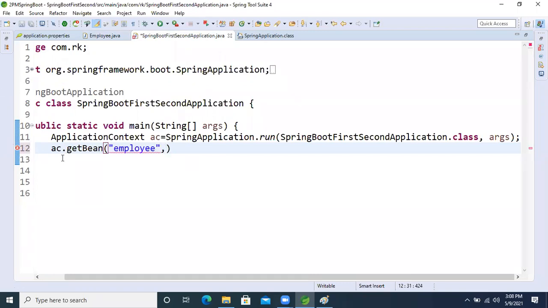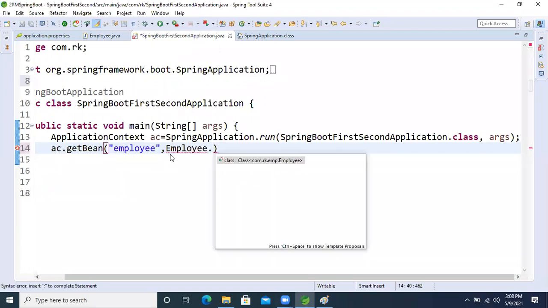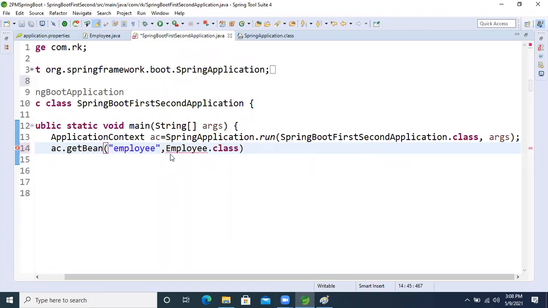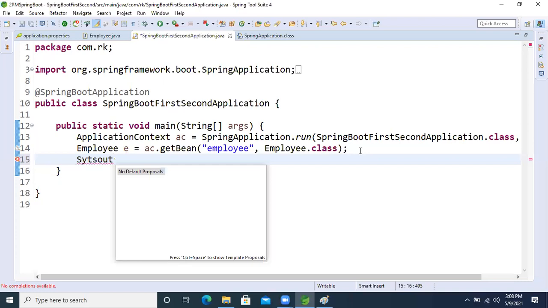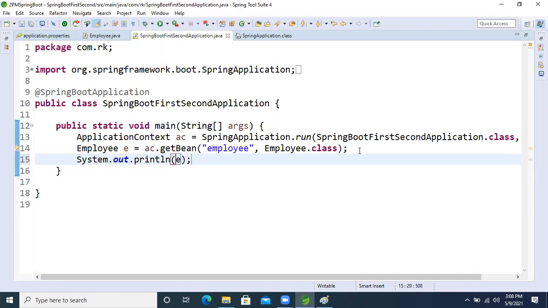Now if we want to avoid typecasting, we will load the Employee class dynamically, and this will return the same class object, Employee. Now print it, guys. We will get the hash code of our object. I'm just running this application now, okay?